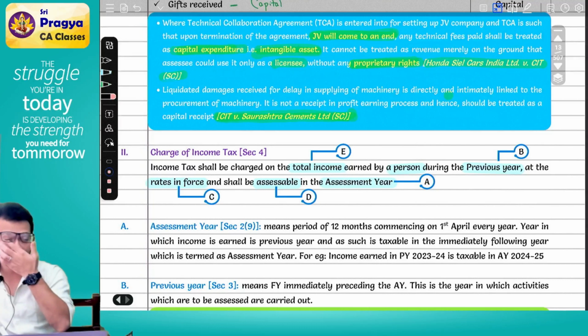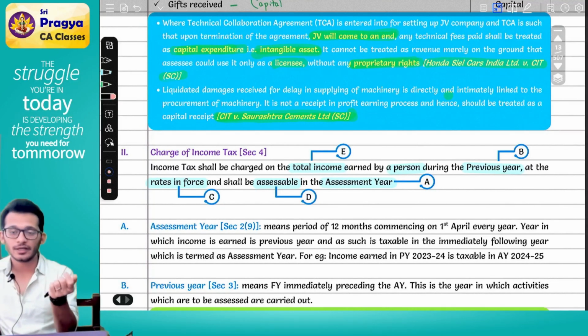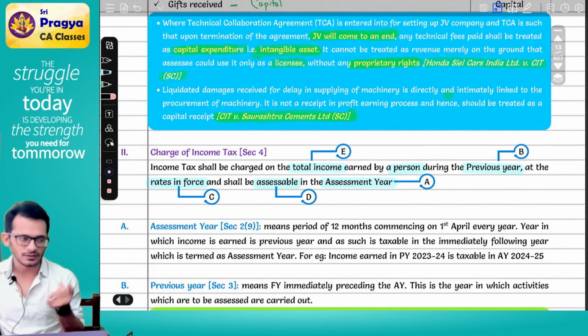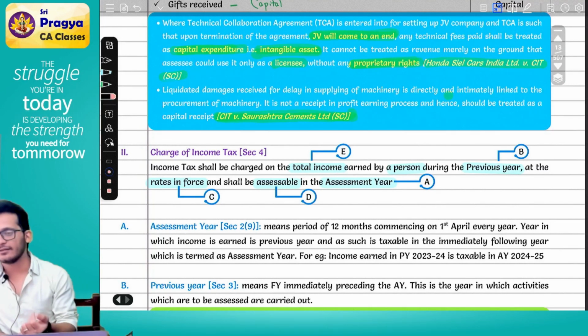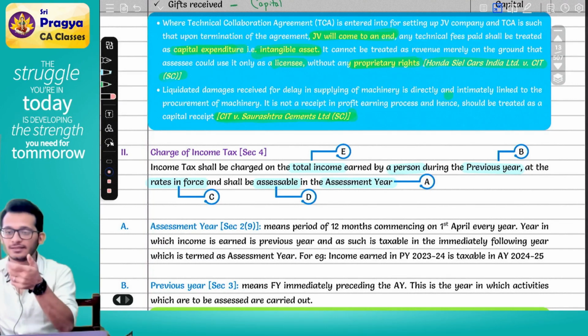If you end up selling your capital item, it is called as capital receipt. If you use your capital item to generate revenue, it is called as revenue receipt. If you are into the business of shares and everything, it is a revenue receipt. But if you are not in the business, it is a capital receipt. If you have any kind of gift given, it is capital receipt. If you are terminating anything in an employment, it is capital receipt. If you are terminating your business, it is capital receipt. If you are terminating agency, you have to check whether it is single agency or multiple agency. Single agency capital, multiple agency revenue.